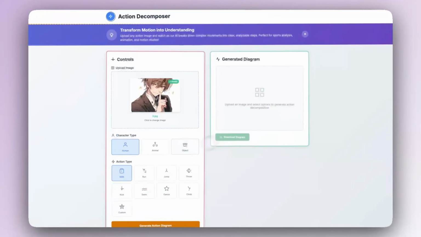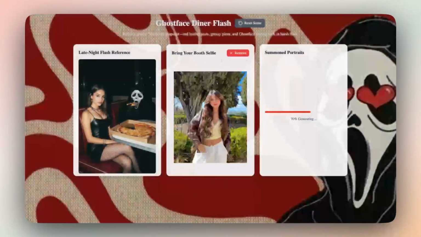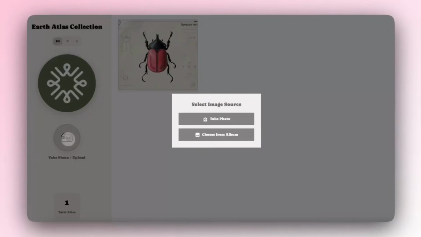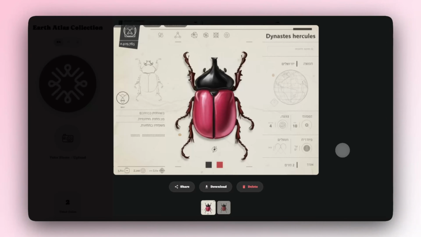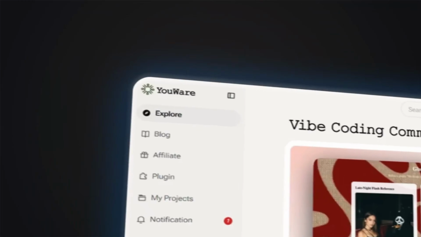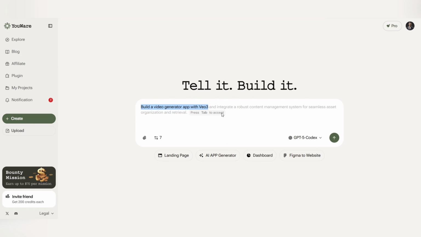You'll see how with just a few clicks, you can turn a simple idea into a complete, fully functional, and published project. Now it's time to move on to the real project creation phase. On the main page of YouWare, click on the Create button. In this section, you can choose the type of project you want to build. For example, in the description box, you can write Build a Video Generator app with VO3.